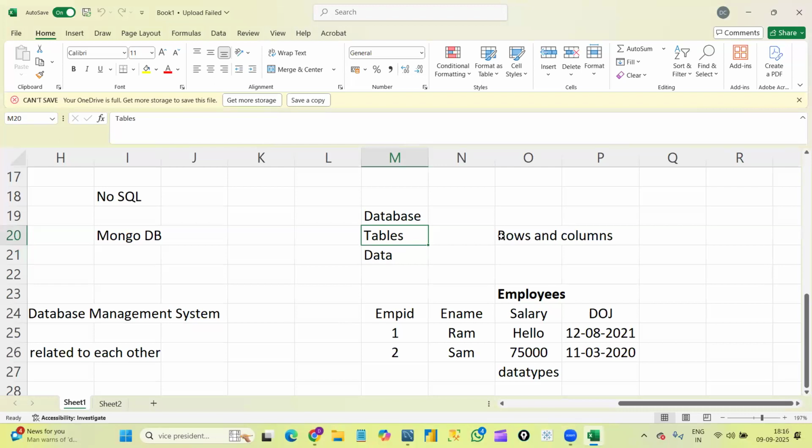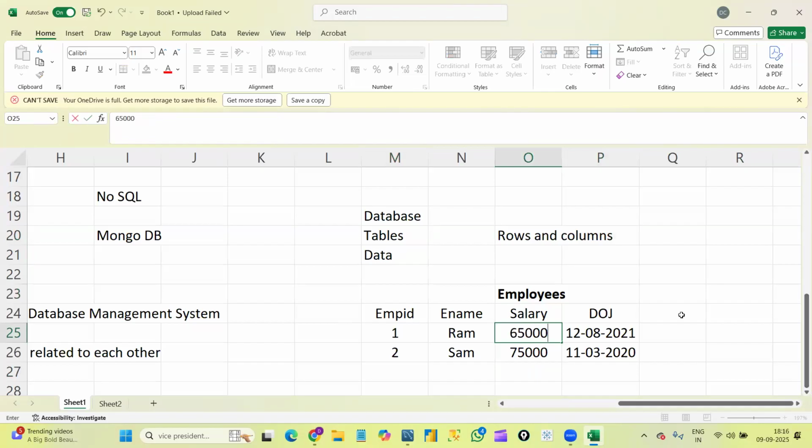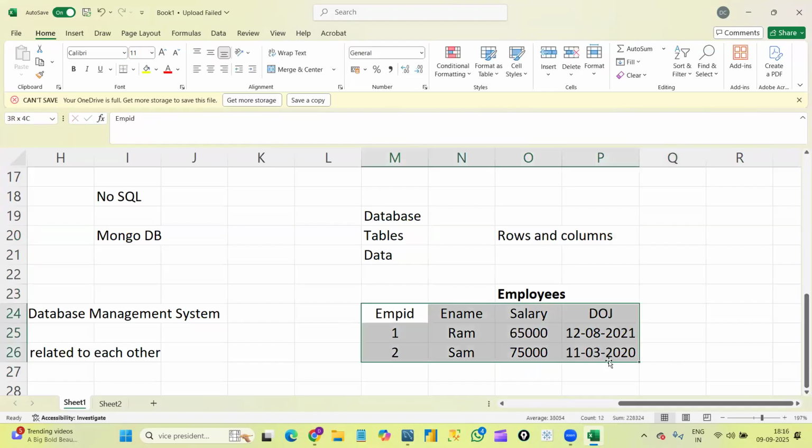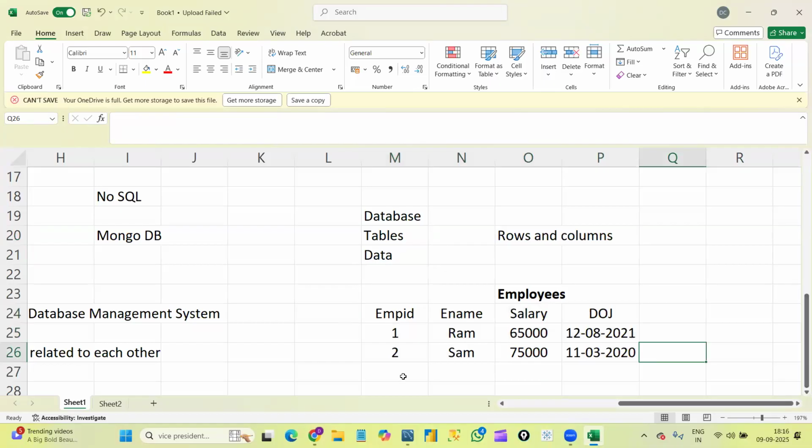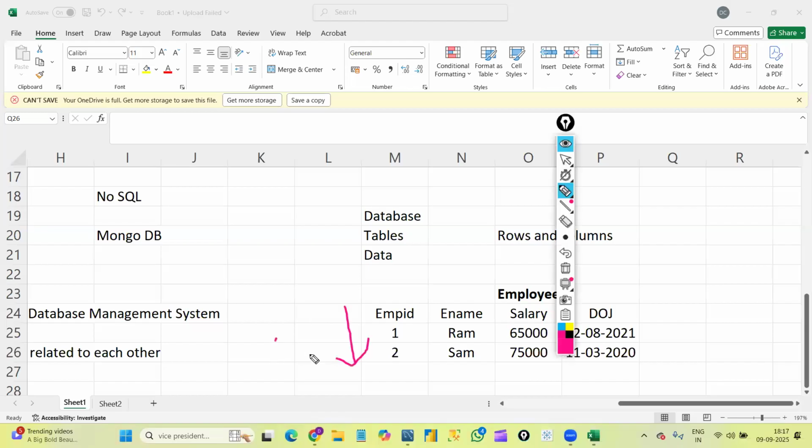Tables are basically a collection of rows and columns. For example, I wrote one table here, where employees is my table, and I am giving some data like this. So this is a table, and the vertical thing is called columns, and the horizontal thing is called rows. Every table is nothing but a collection of rows and columns.